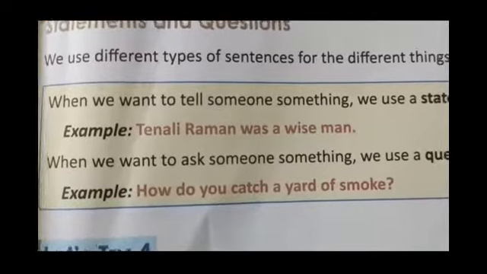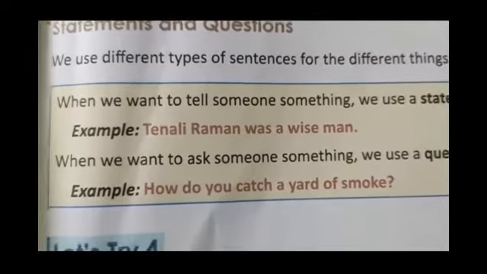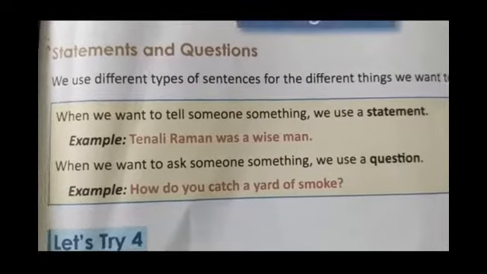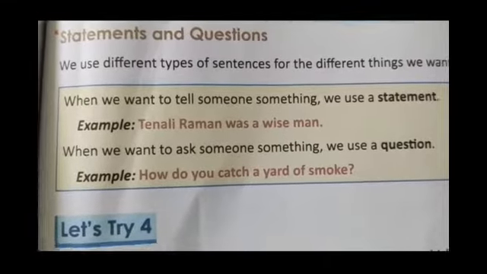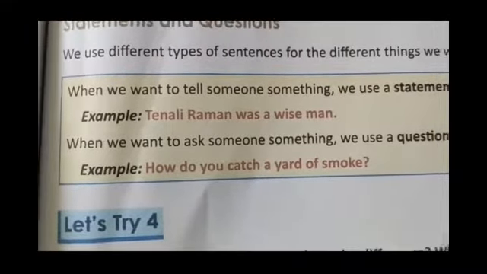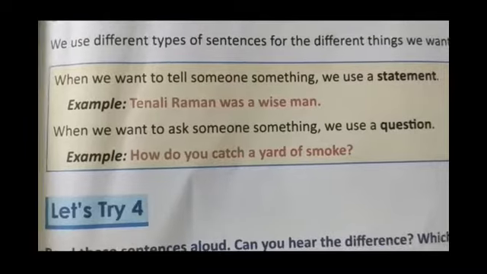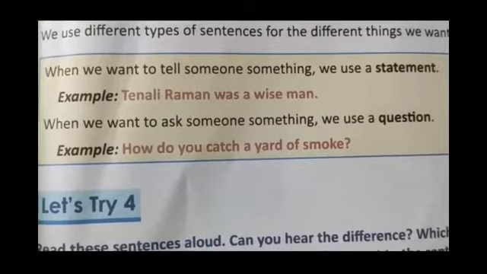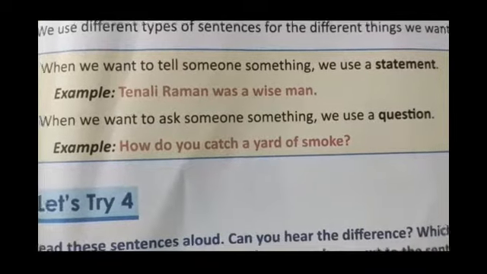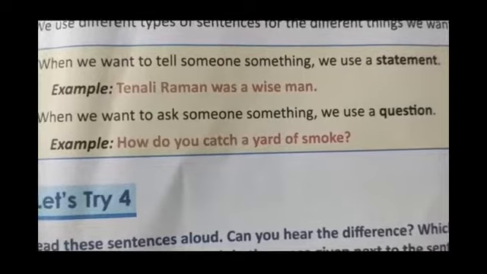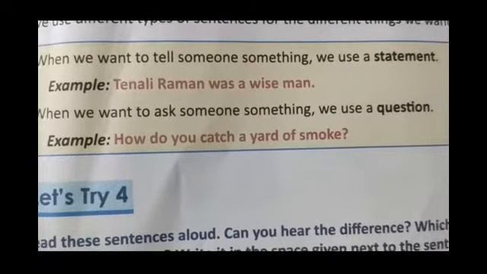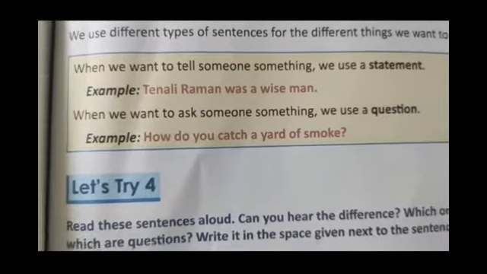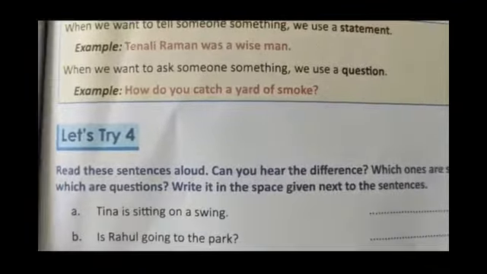And can you see the statement? It is ending with a full stop. When we want to ask someone something, we use a question. Alright? So, for example, how do you catch a yard of smoke? Got it, children? So, if we want to ask someone something, we use a question. जैसे यहाँ है, how do you catch a yard of smoke? वो पूछ रहे कि a yard of smoke आपने कैसे catch किया और पकड़ लिया. Got it? Let's try 4.